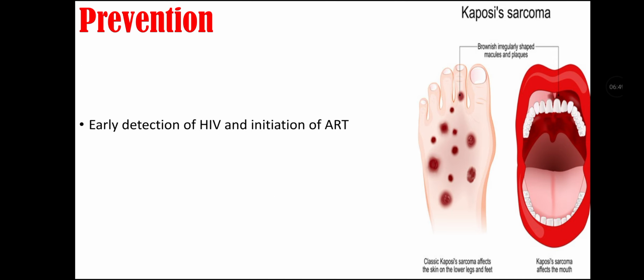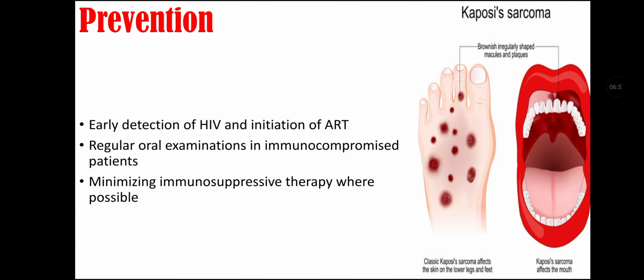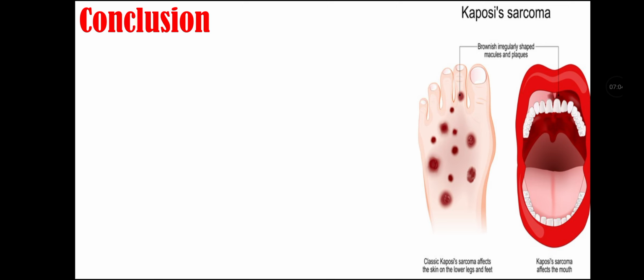Prevention of Kaposi sarcoma. Early detection of HIV and initiation of ART, regular oral examination in immunocompromised patients, and minimizing immunosuppressive therapy where possible in patients can prevent Kaposi sarcoma.